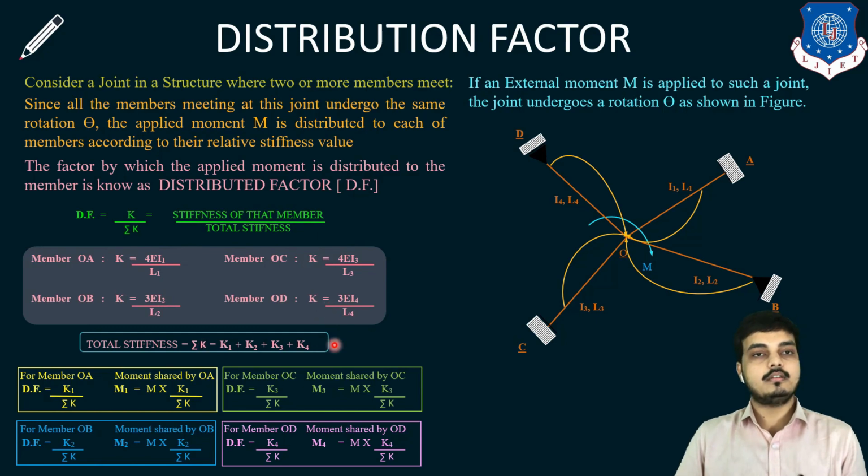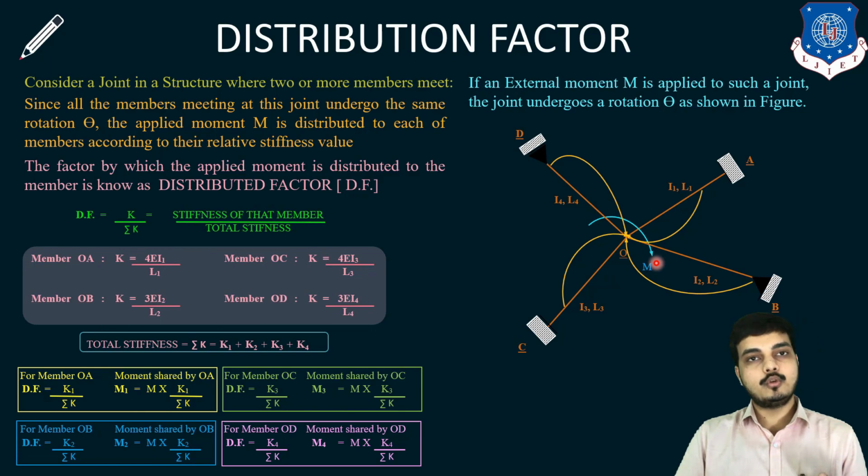The summation of stiffness is obtained by adding all four members' stiffness. So first we will find the stiffness for member OA. Distribution factor equals K1 upon summation of K. Summation of K comes from here and K1 comes from here. So I get the distribution factor of member OA.